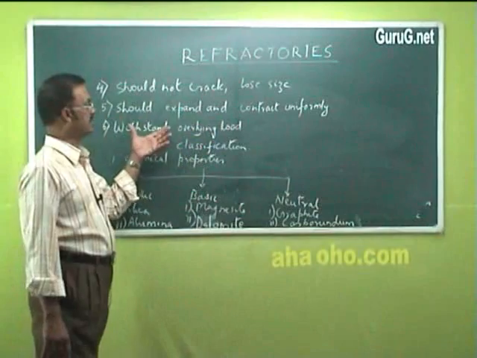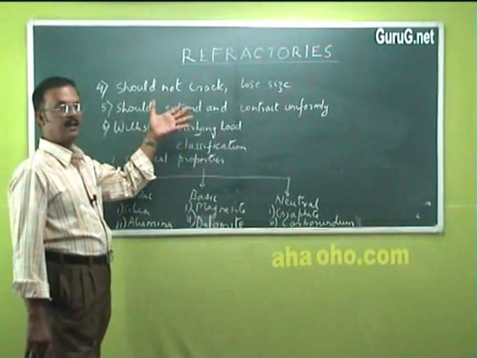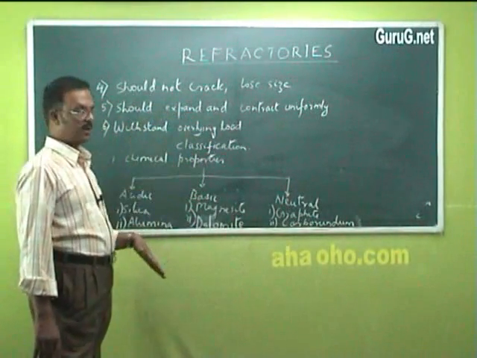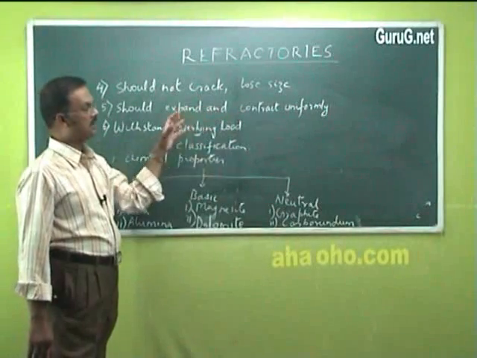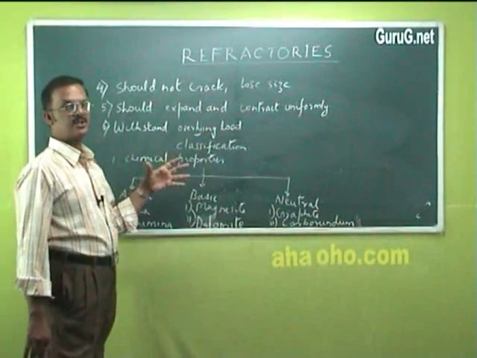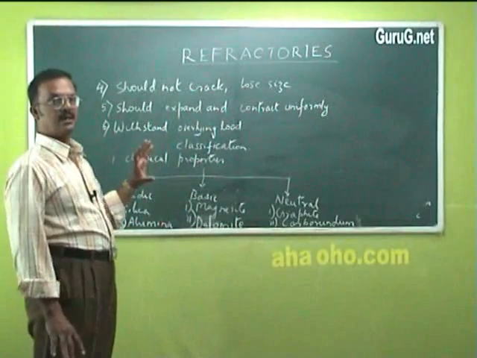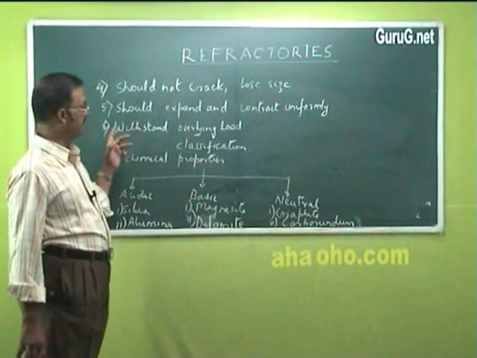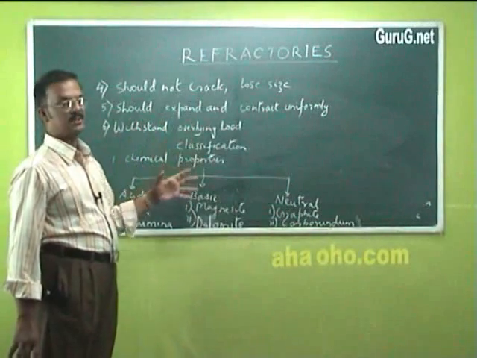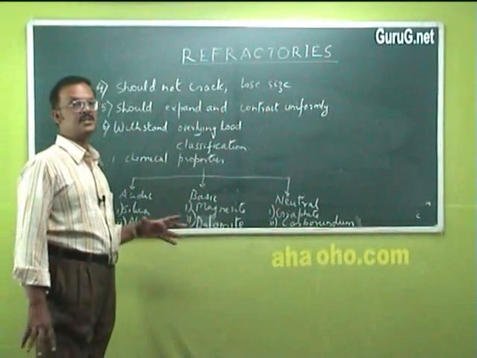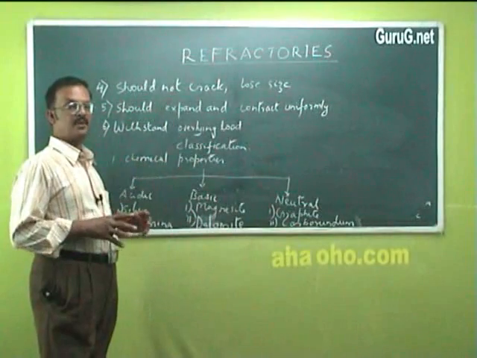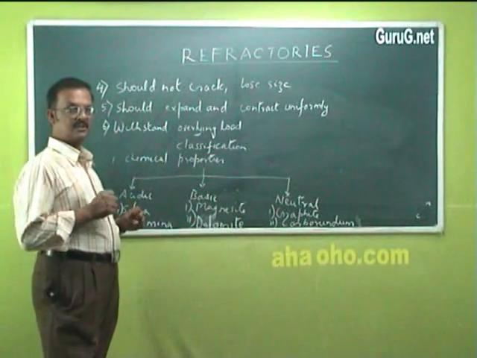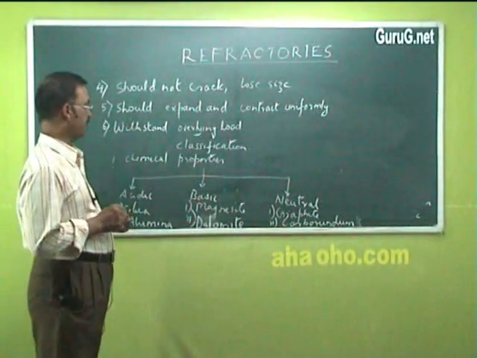When a material is subjected to heat, it will expand, and when the temperature is brought down, it will contract. But this expansion and contraction should be uniform, otherwise the material will crack. Next property is that they should withstand overlying loads, or at very high temperatures they should be able to bear loads, that is they should have mechanical strength.